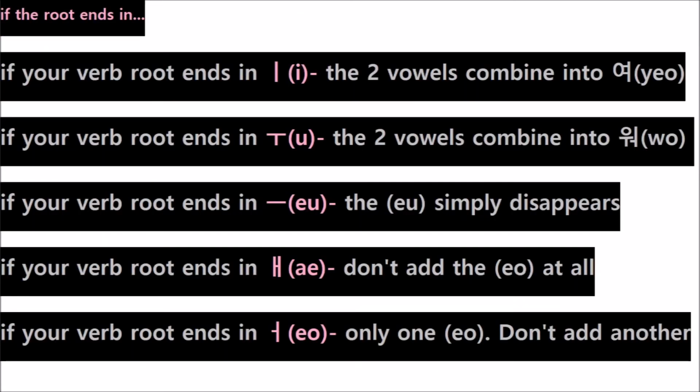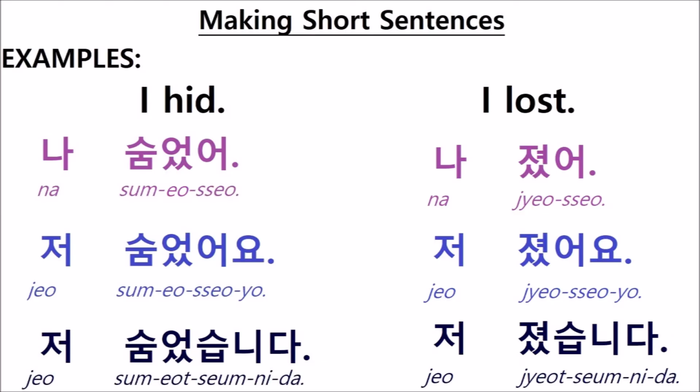When you're conjugating these verbs, the vowels always combine the same way, regardless of whether you're conjugating into the casual, polite, or formal forms. If you watched my video on conjugating verbs into the present tense, the vowels combine the same way there too. Here it is, summarized all on one page for you. And then we can make short sentences with these past tense verbs. For example, I hid or I lost.